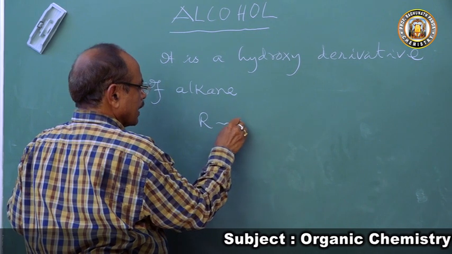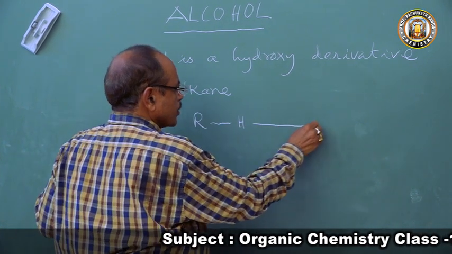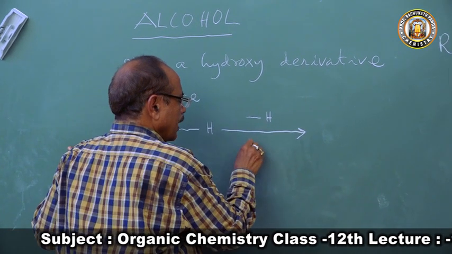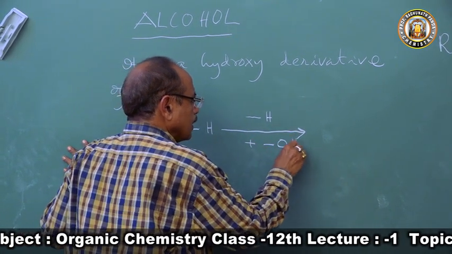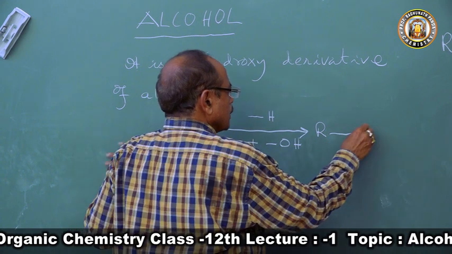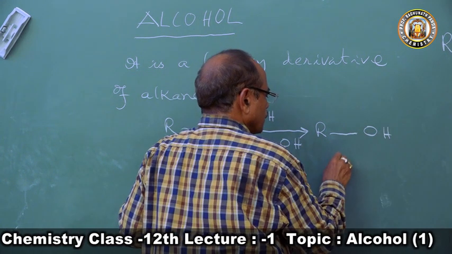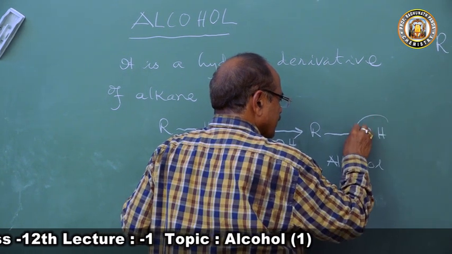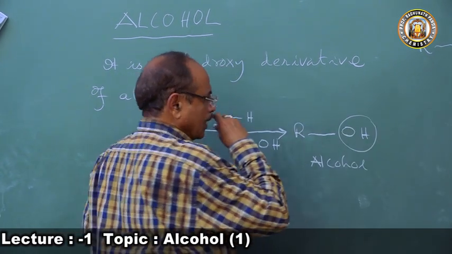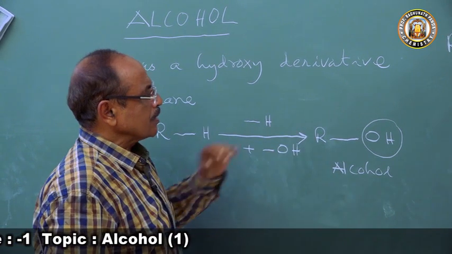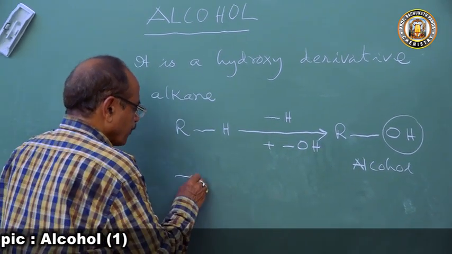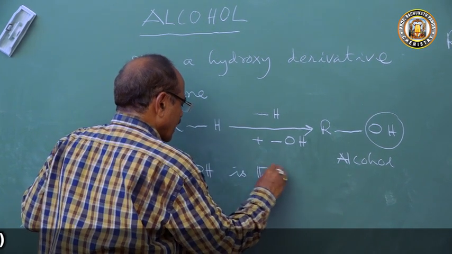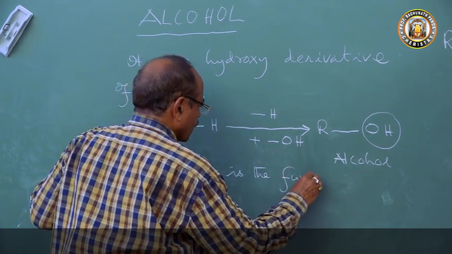RH is alkane. From RH, when we replace the hydrogen atom by a hydroxy group, ROH, this becomes alcohol. So in alcohol, the OH group is the functional group. The functional group of alcohol is OH.